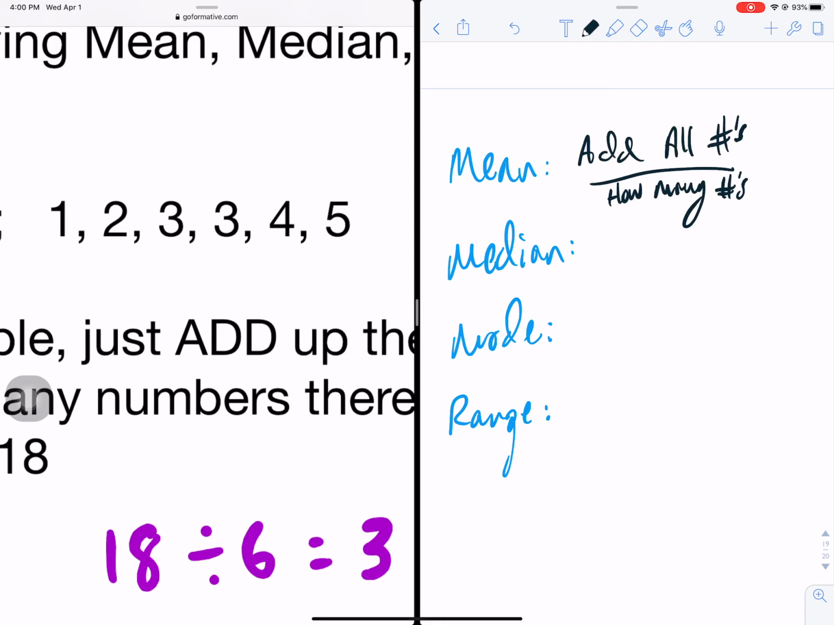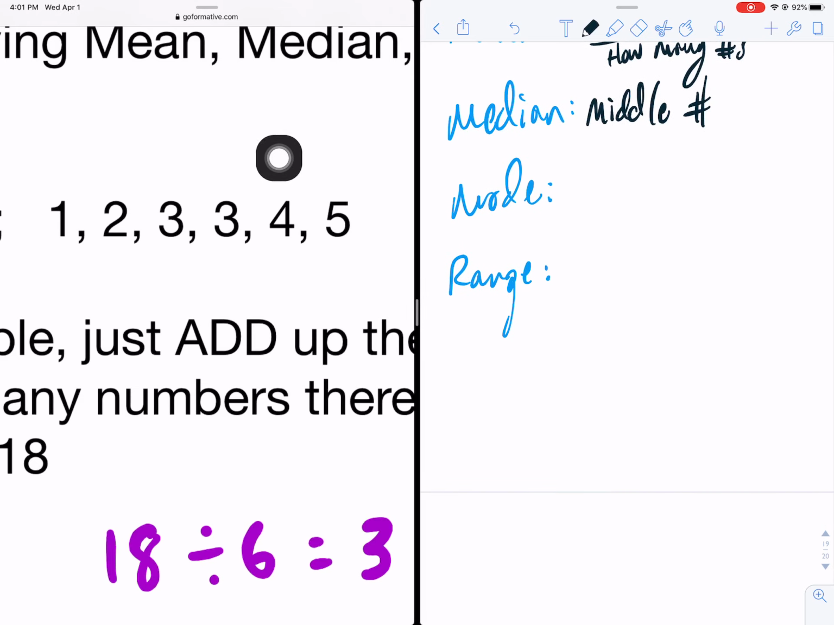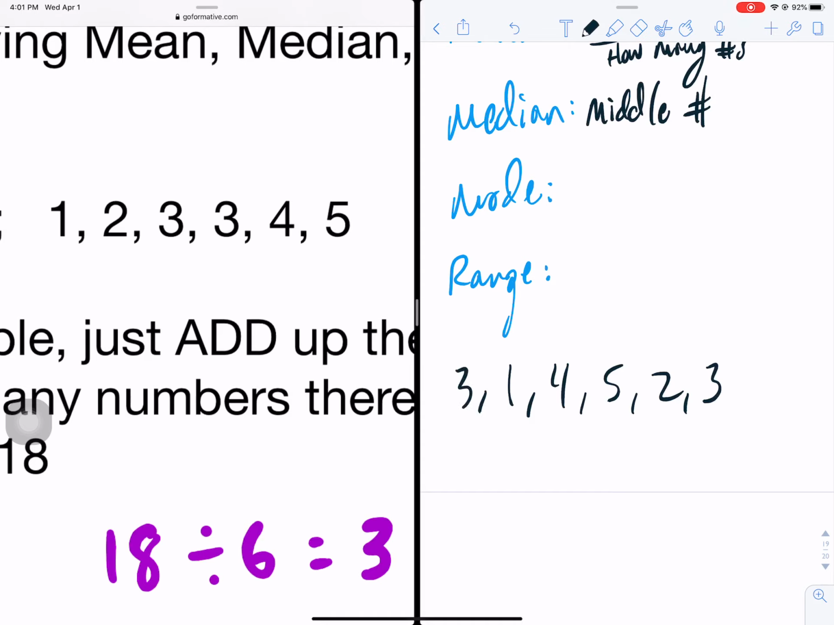Median, it stands for middle number, middle hashtag. What is the only problem with a scrambled data set, where the numbers aren't in order, why can't I just figure out the median by that? For example, take this data set here. Let me scramble it up, okay? 1, 4, 5, 2, 3, and put another 3 there.